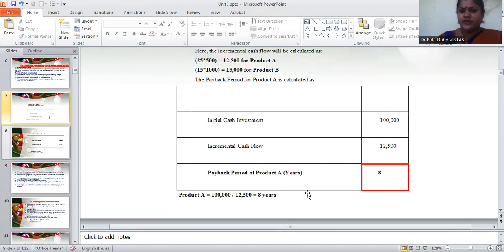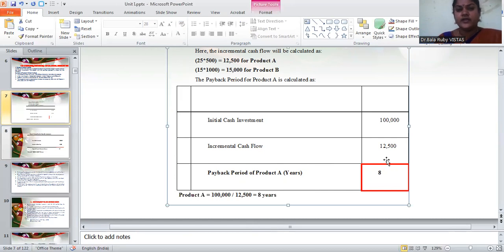The payback period formula is initial cash investment divided by incremental cash flow. Here the initial cash investment is 1 lakh, divided by incremental cash flow of 12,500. So 1 lakh divided by 12,500 is equal to 8. So 8 years is the payback period for product A.